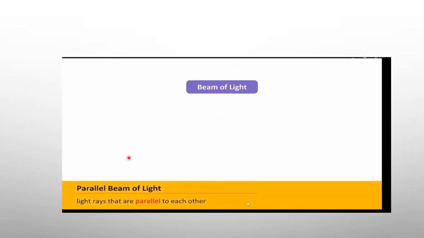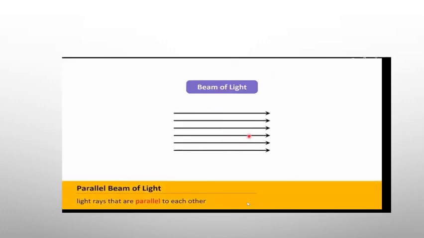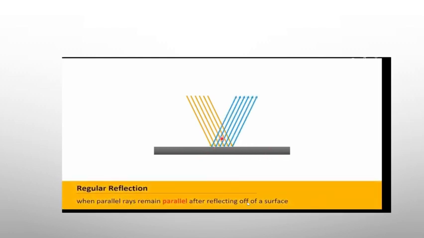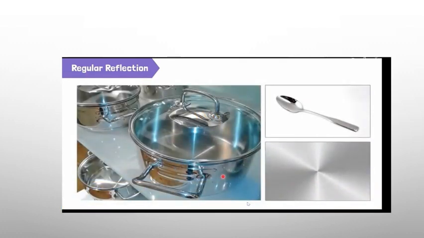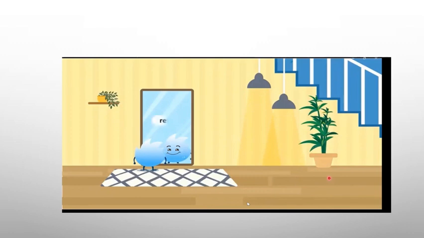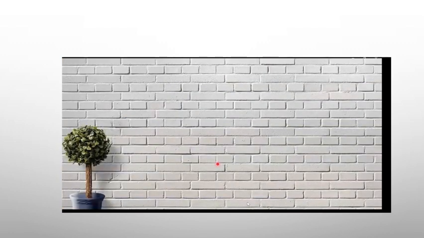And we're going to begin with the first one. When a parallel beam of light, as you see there, falls on a polished surface, reflection takes place and it is reflected off the surface as a parallel beam, and that is what we call regular reflection. It occurs, as I told you, in polished surfaces, smooth surfaces, or shiny surfaces. Take for example, if a parallel beam of light falls on a plane mirror, it will be reflected as a parallel beam of light, and you can see your face there.